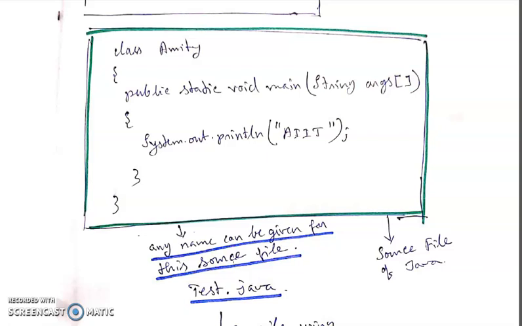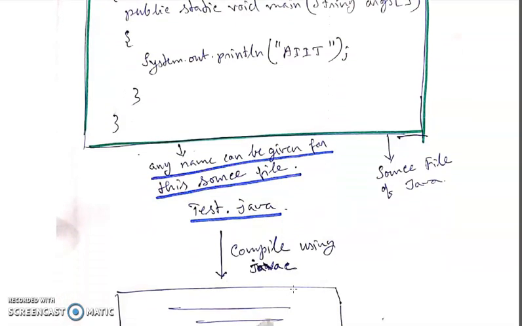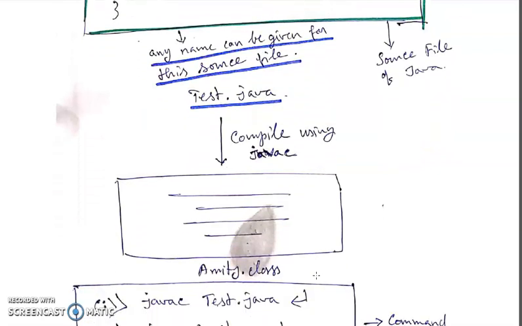Now see, suppose I have given the name of that file as test.java. The general misconception of every student is that if you give test.java, it will give you a compilation error, but it will not give any compilation error, because that class is not public. So compile using javac, that means the compiler, whose name is javac, then it will produce amity.class.